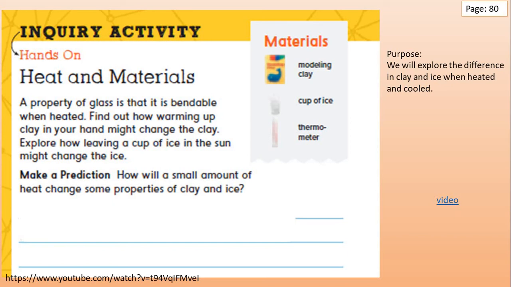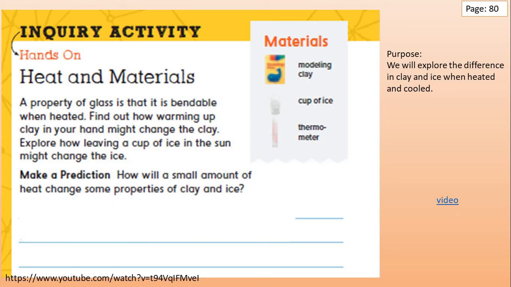Very interesting. Now let's see the next page, page number 80. We have an inquiry activity here. We will use clay, a cup of ice, and a thermometer. Through this inquiry activity, grade 2, we will explore the difference in clay and ice when heated and cooled again. So until now, we know that a property of glass is that it's bendable when heated.